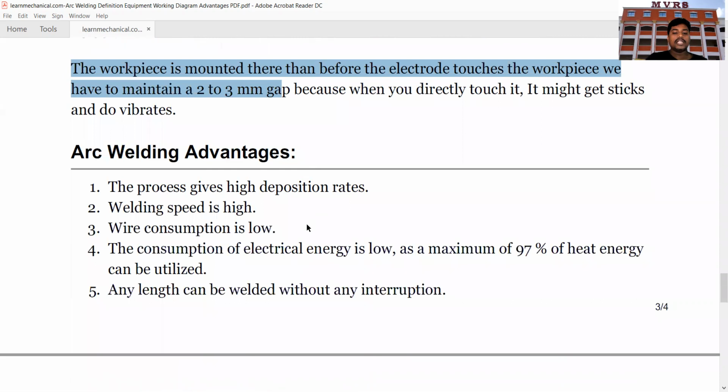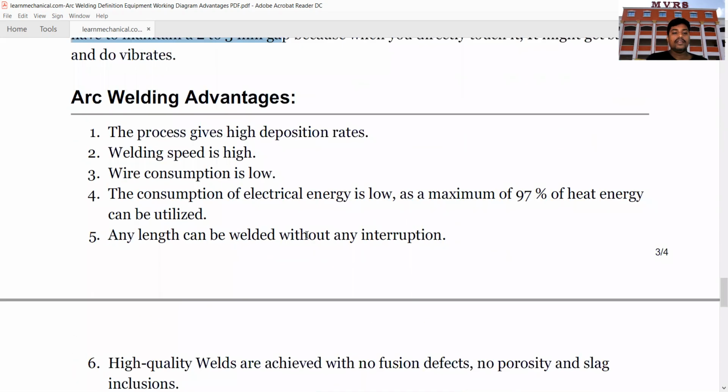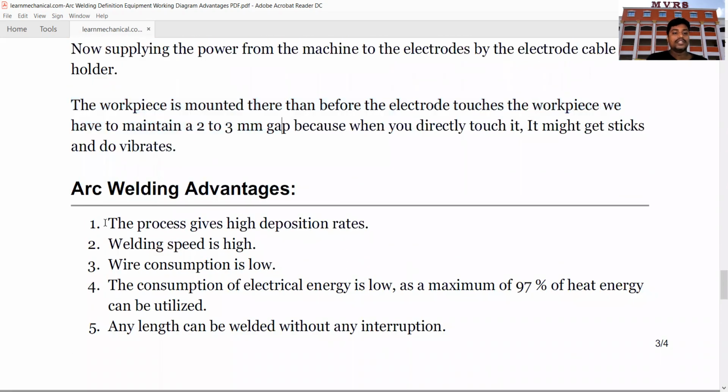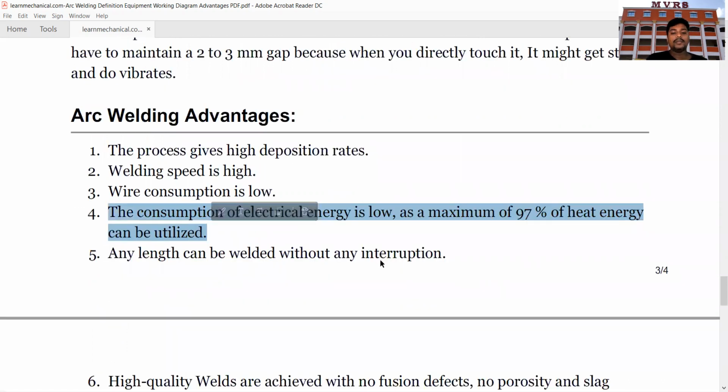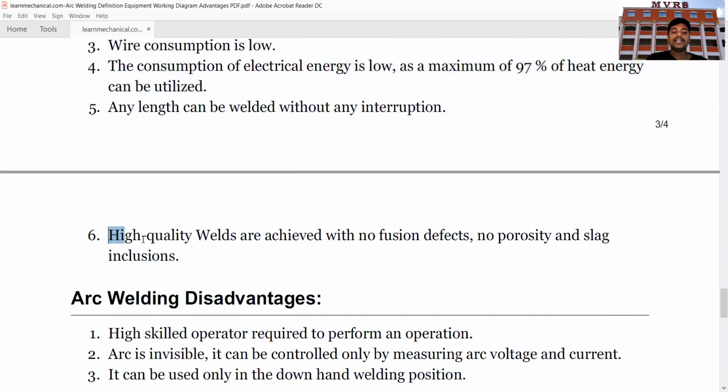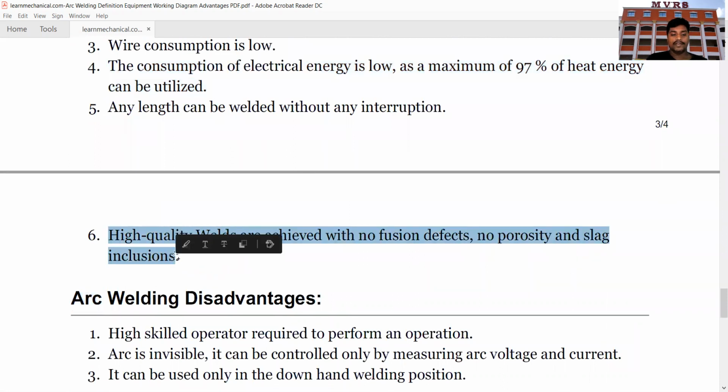Okay. Next one, the last one is the advantages and disadvantages. The process gives high deposition rates, welding speed is high, wire consumption is low, the consumption of electrical energy is low as a maximum efficiency of 97% of heat energy can be utilized, any length can be welded, and high quality welds are achieved with no fusion defects.